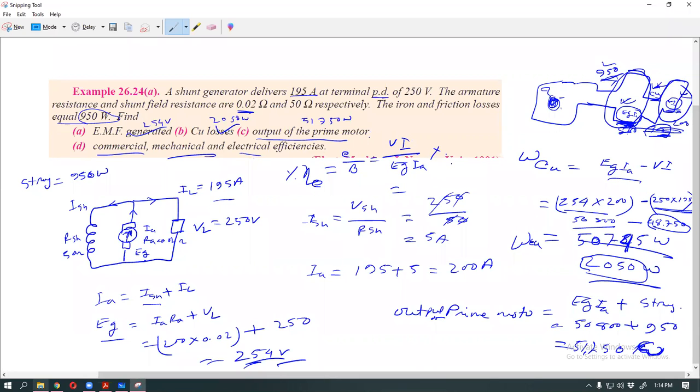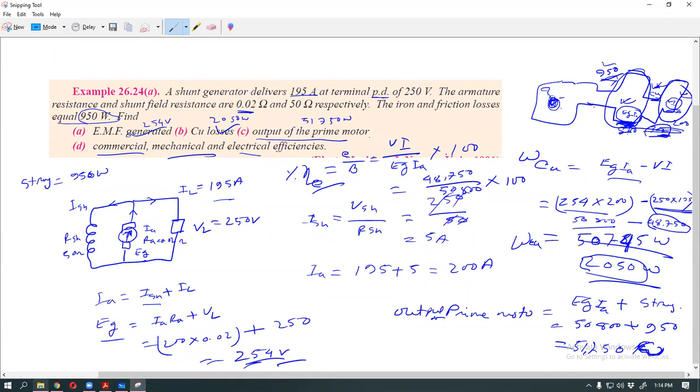So VI is 48,750 by EGIA, 50,800, into 100. So this is your electrical efficiency.